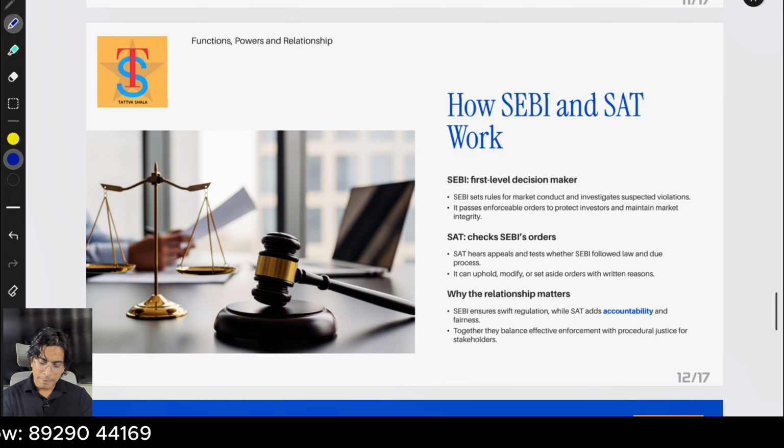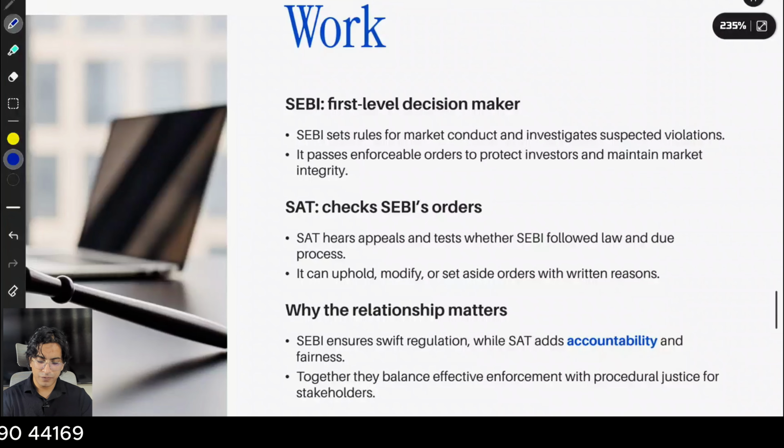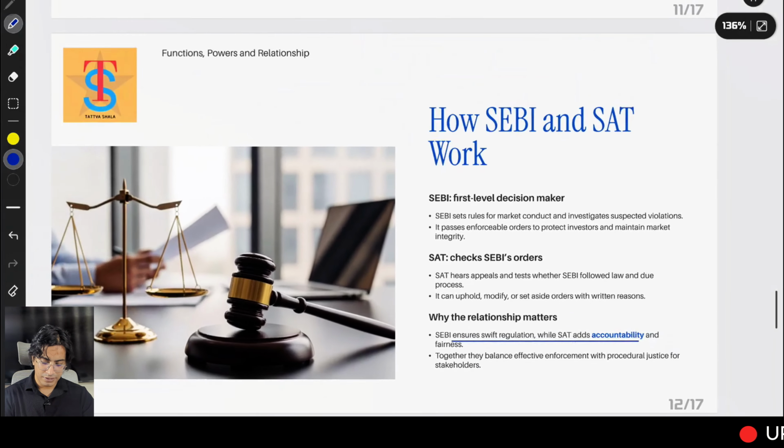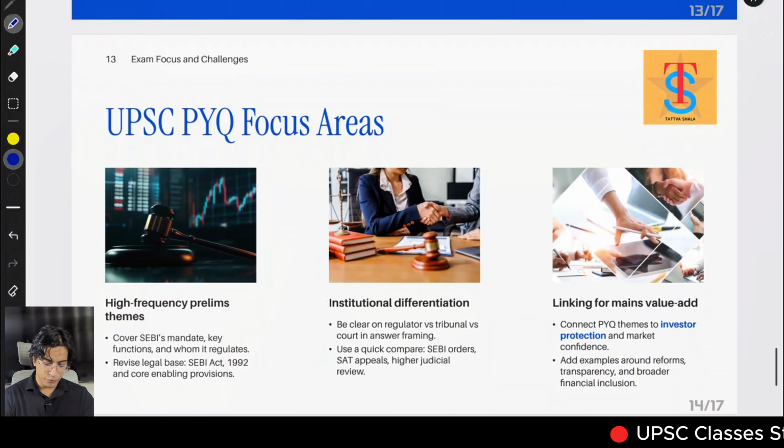Next, let's see how SEBI and SAT work. SEBI is the first level decision maker. SAT checks SEBI's order and the relation. SEBI ensures swift regulation while SAT adds accountability and fairness. Let's look at the exam focus, where we have to focus more.